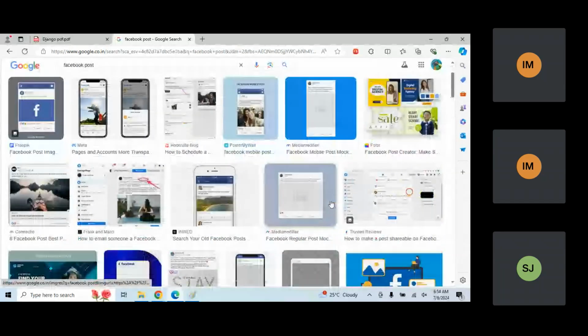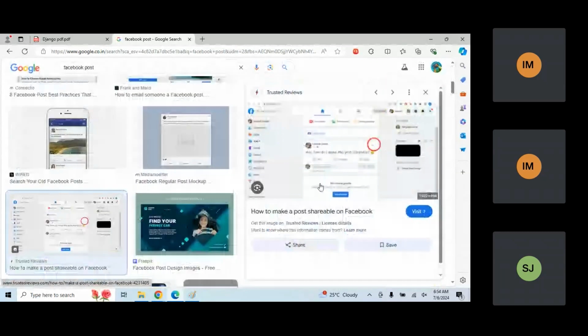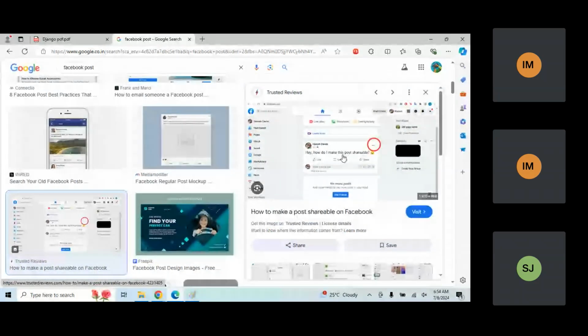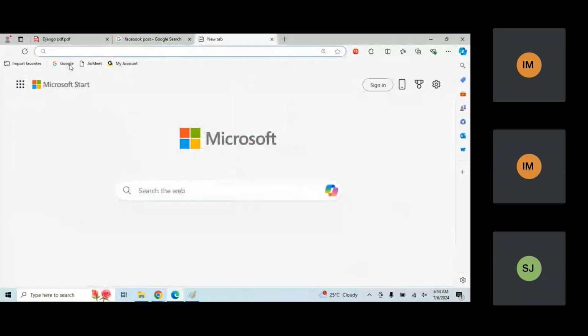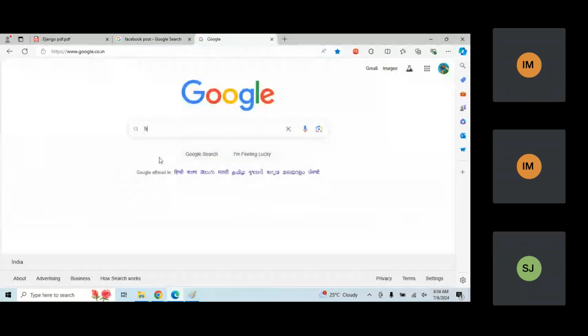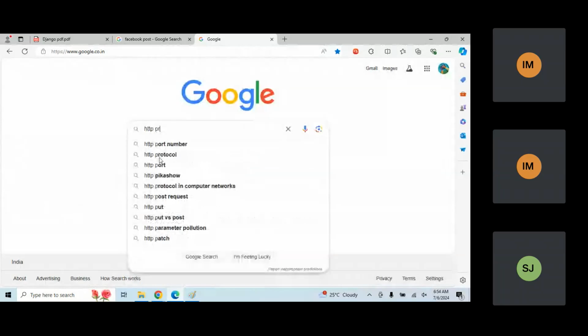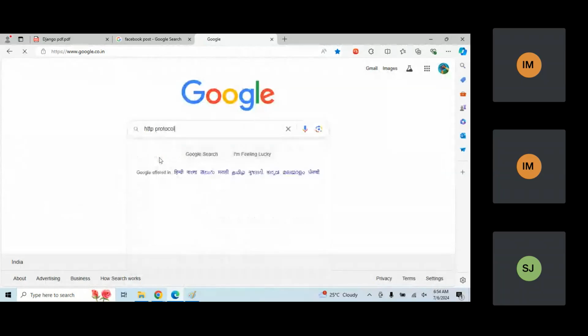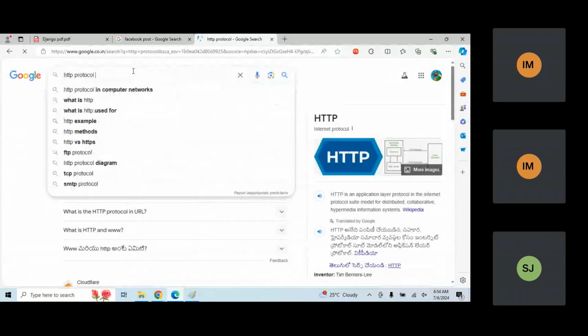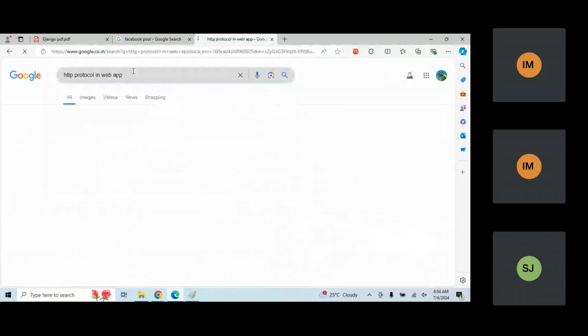Now you can see here, if I click on this option, simple. Here I am posting something. If I click on any particular thing and then click on the post button, these things are going to happen. But how are the things working in real time? So if I write here HTTP protocol, okay. So in web, okay.